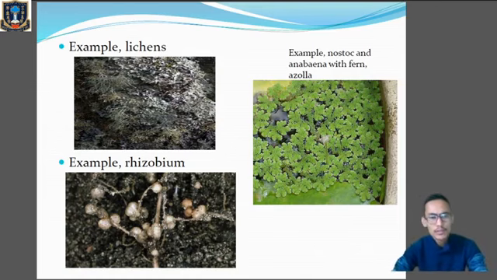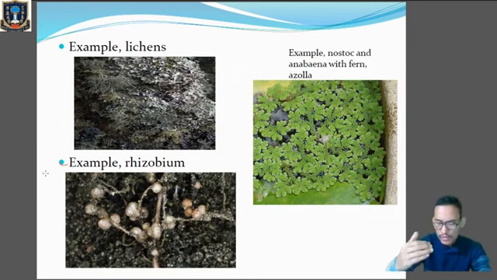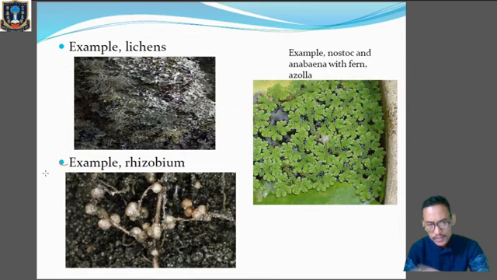The next example we'll take is rhizobium, a nitrogen fixing bacterium, which is present in the root nodules of leguminous plants. You can see the figure here, the root nodules. Let's see the benefit which both of them share with each other. In the roots of the plants, this bacteria gets various nutrients and food for their growth.